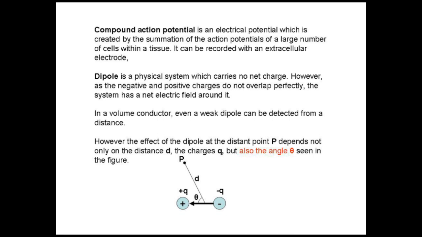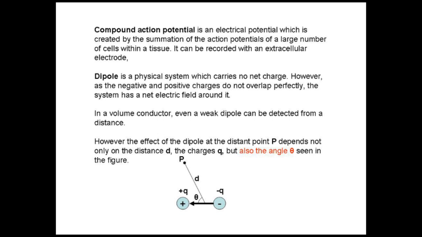You usually record a compound action potential from many thousands or millions of cells. So an organ usually creates a compound action potential, like heart or brain. Compound action potentials recorded from these organs are usually given specific names like ECG, EEG, and so on and so forth.